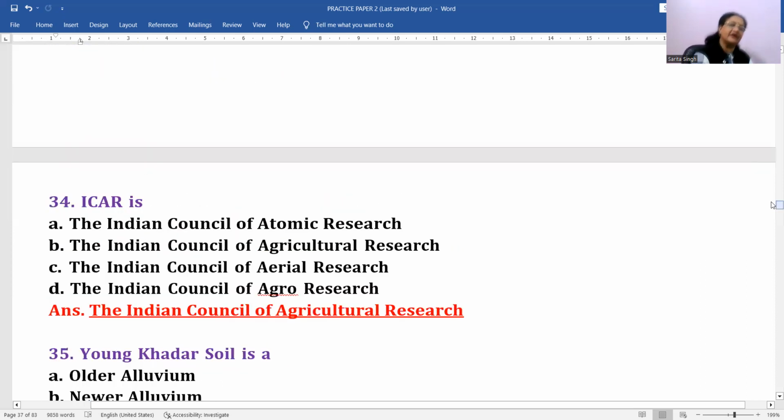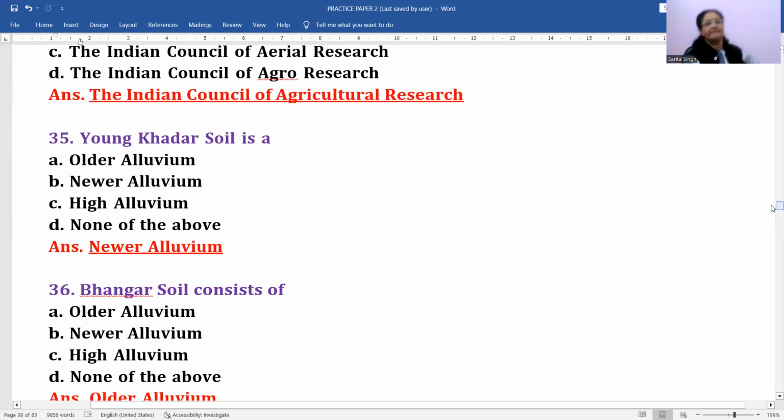ICAR, the full form of this is what? Indian Council of Agricultural Research. So here option B will be the correct option. Then next, Young Khadar soil is a: old alluvium, new alluvium, high alluvium, or none of the above. New alluvium will be the correct answer.